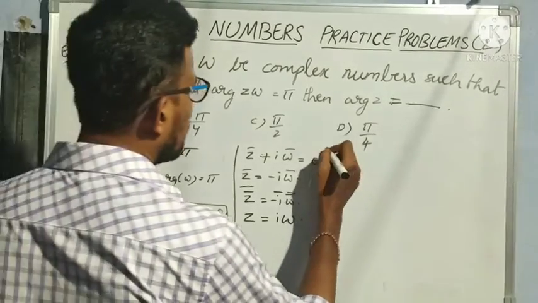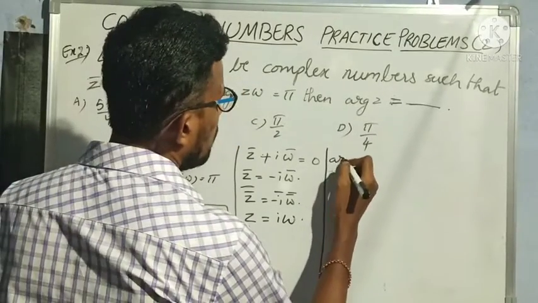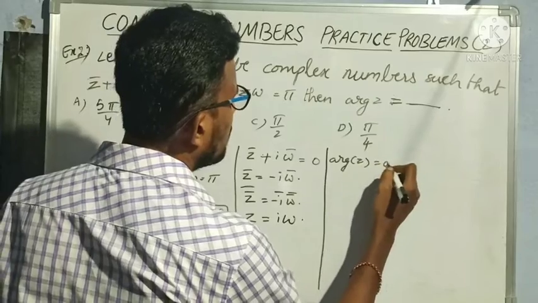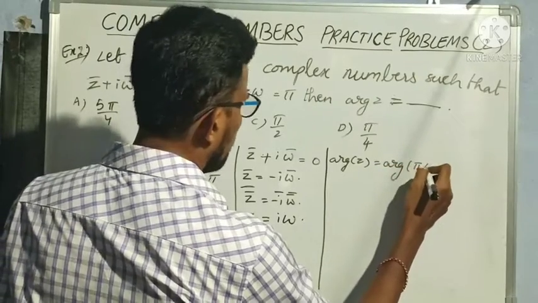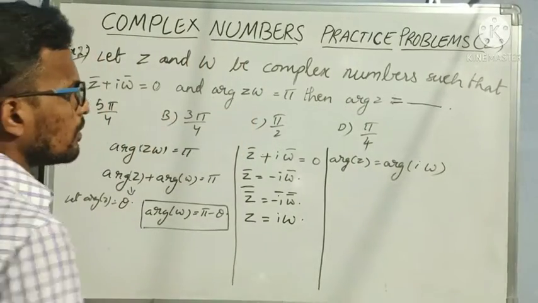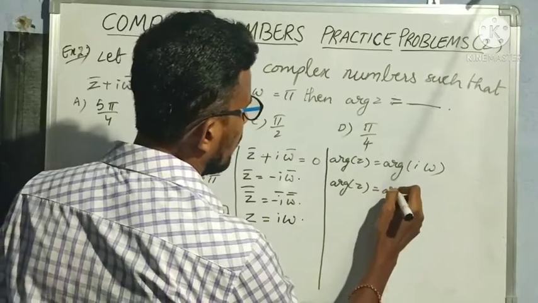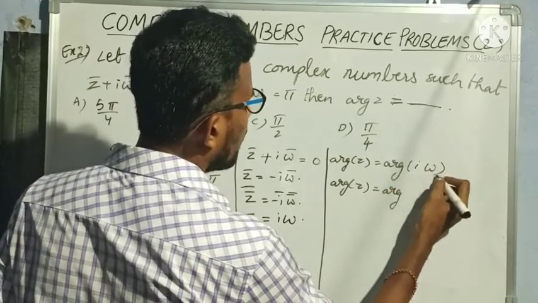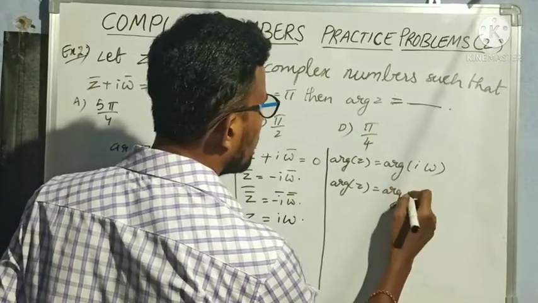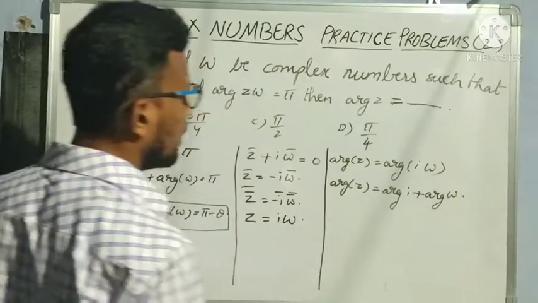Now what I will do means I will take again argument on both sides. So argument of z is equal to argument of i w. So argument of z is equal to, again, argument of z1 z2 is equal to argument of z1 plus argument of z2. So argument of i plus argument of w.